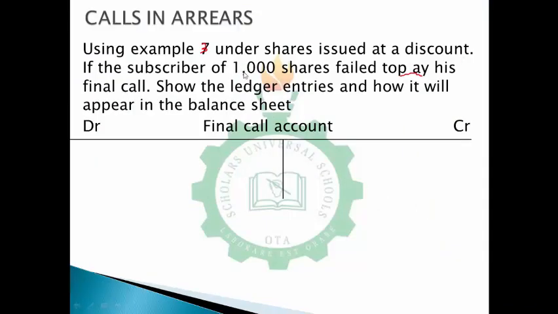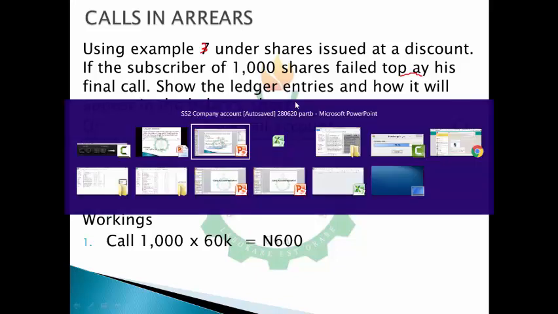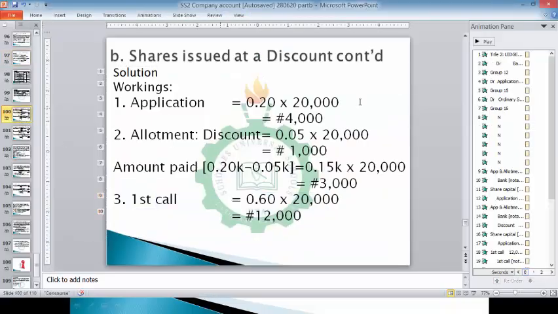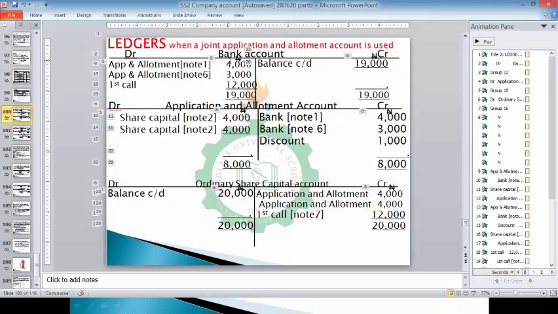Now, 1,000 share subscribers have failed to pay. So to get the amount of the calls in arrears, it is going to be 0.60 times 1,000, which will give you 600 naira. Now, don't forget the bank account will be affected. Before, what we have in the bank account is 4,000, 3,000, then 12,000.